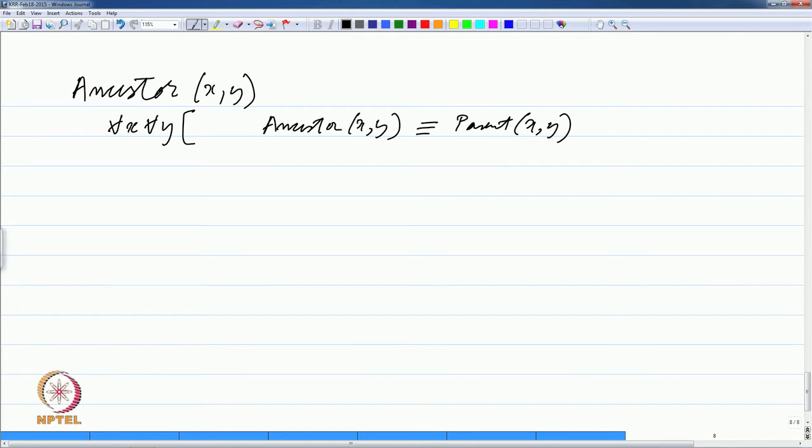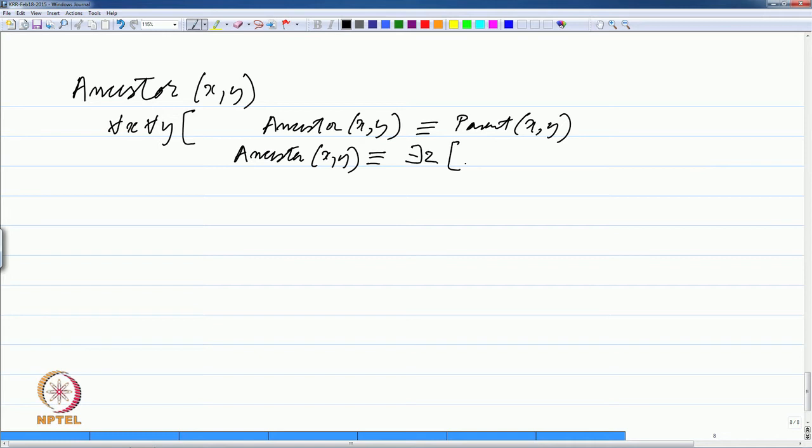But otherwise, how do we define an ancestor? We can say that ancestor x y is equivalent to saying, now think of the definition of grandmother, and we can use something similar. We can say that there exists a Z, and there are various choices here, and at some later point we will consider which choice is a better choice in terms of efficiency, but at the moment we are not really bothered about that. So, we are saying that okay, x is an ancestor of y if there is a z